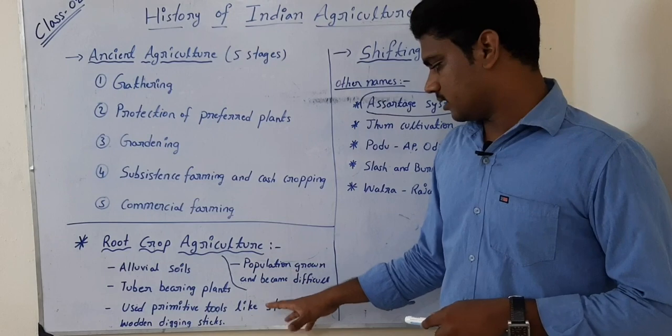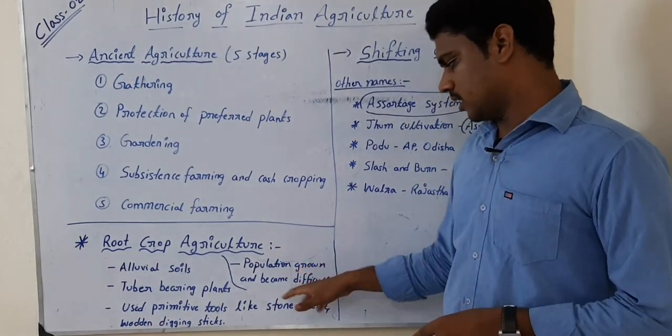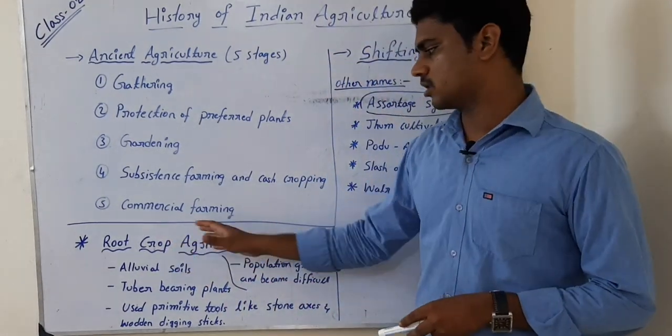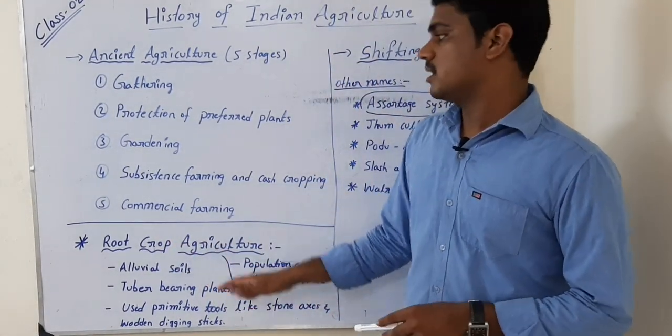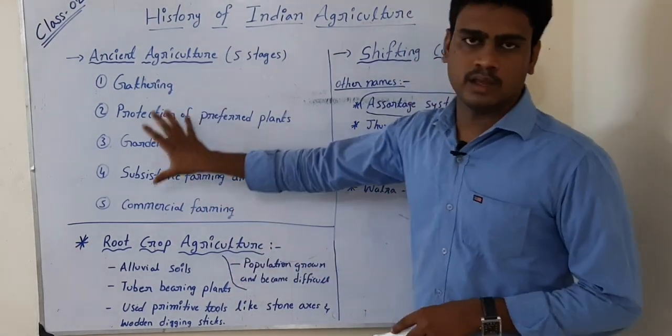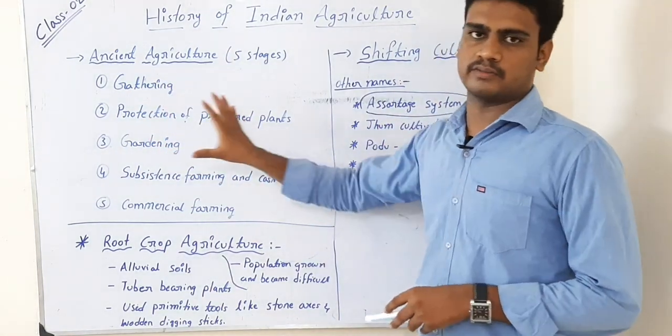But here as days passed by, because of population growth, it became so difficult for them to go for this root crop agriculture. Instead of that they went for gardening and subsistence farming. These two are part of these 5 stages. I'm telling again, these two are part of these 5 stages.